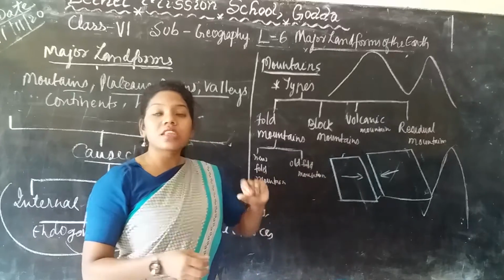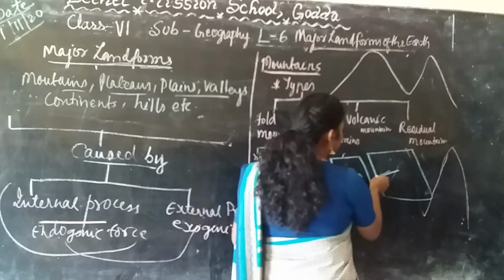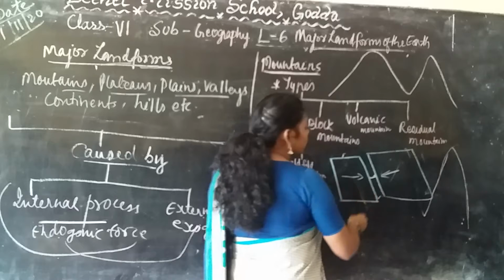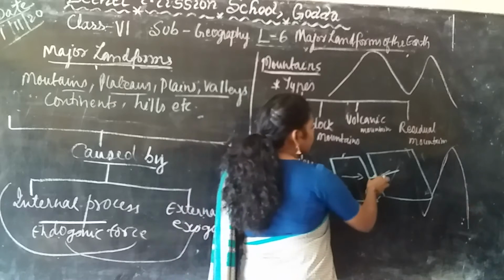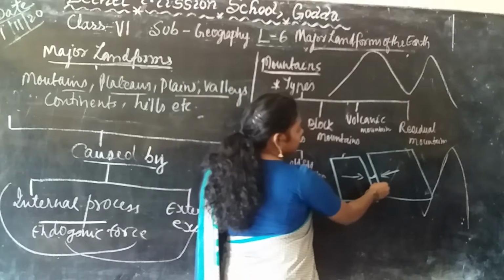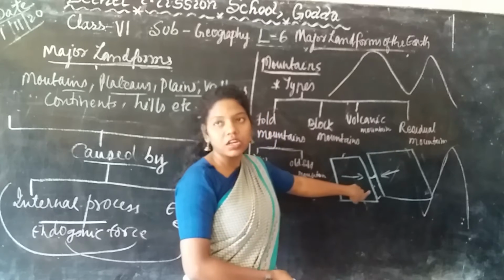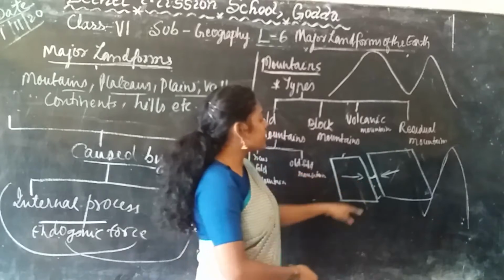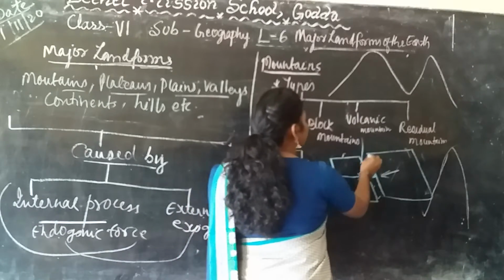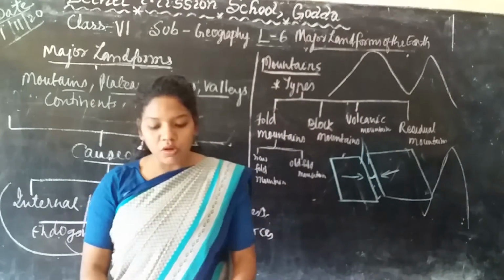The force which is created when they come close together, what happened? The edges which face towards each other start to move upward.